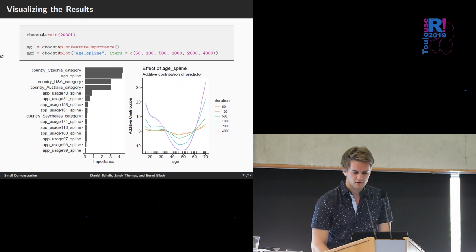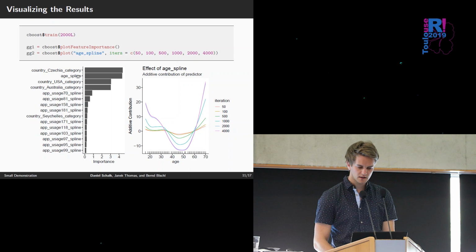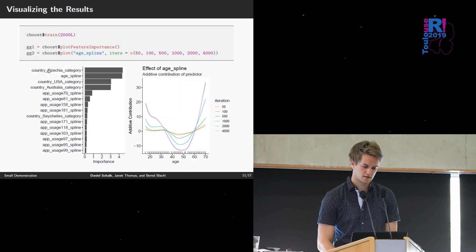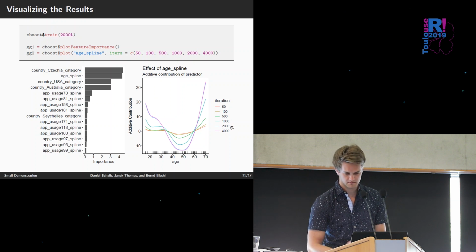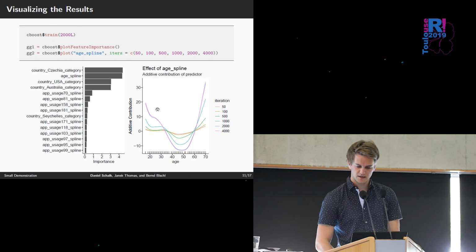And if we now have a look at the feature importance, it looks pretty nice. Here we have the age, and we have these country categories, which are the real drivers for our target variable. We can also have a look at the effect of these models. For instance, here for the age, this is how the effect evolves. But the final effect is here at 2,000 iterations or 5,000. There's no huge difference. But here we can see that